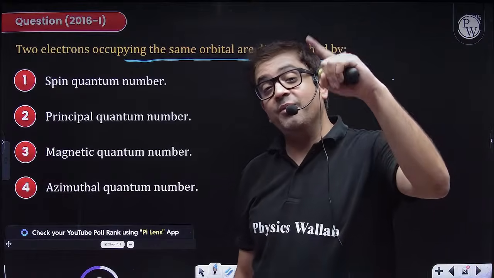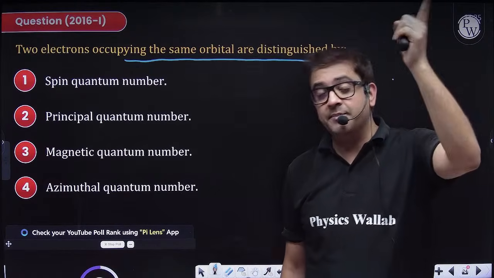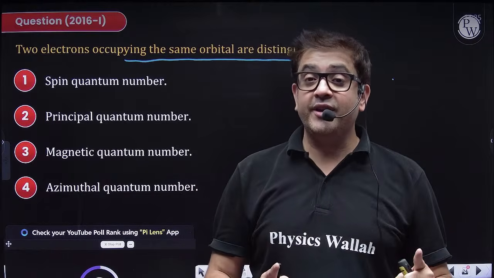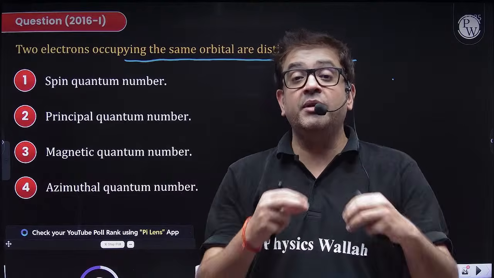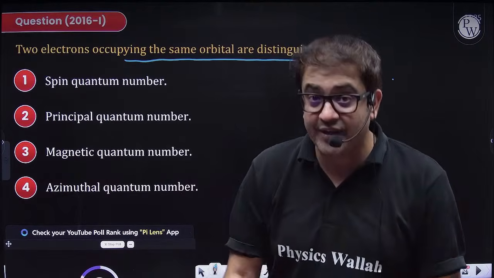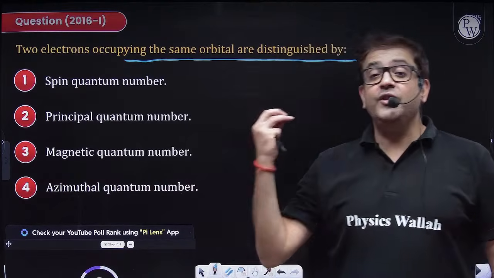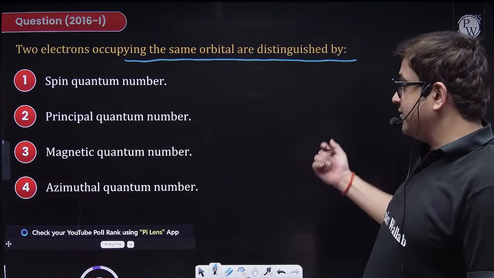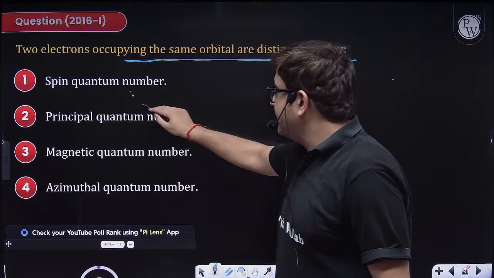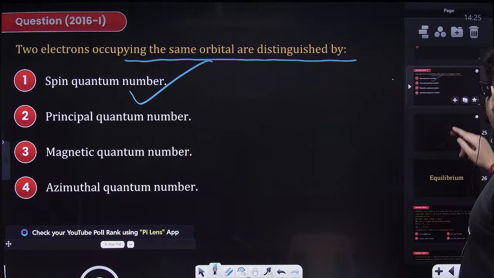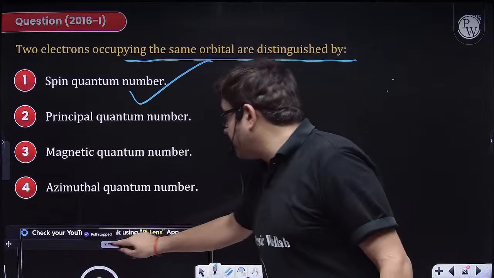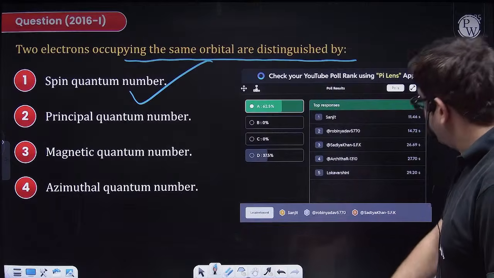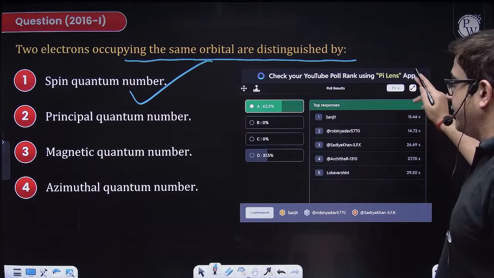The 4th quantum number, the spin quantum number, is independently designated because two different electrons have to be characterized differently, and for that we use their spin nature, which is plus half and minus half. So the spin quantum number definitely signifies the difference. Option 1 shall be your right answer. Still 62%, fair enough.